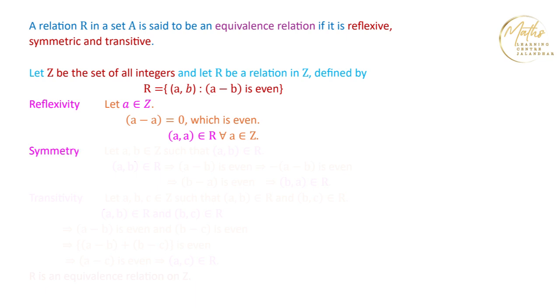Next, we have to prove symmetry. For symmetry, we consider two elements A and B in Z such that A and B are related to each other. Then by the definition of this relation, we have A minus B is even. Now we know that if a number is even, then the negative of that number is also even.